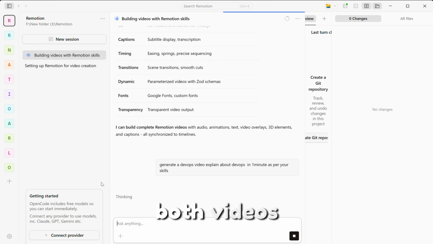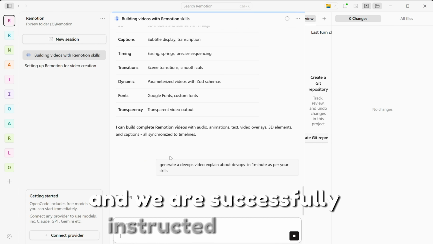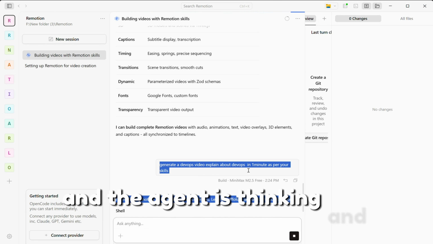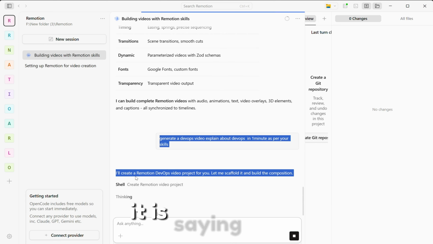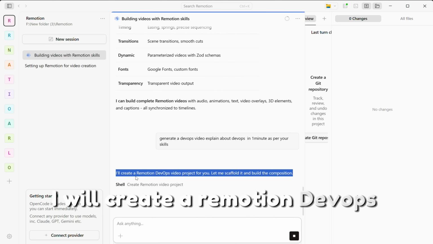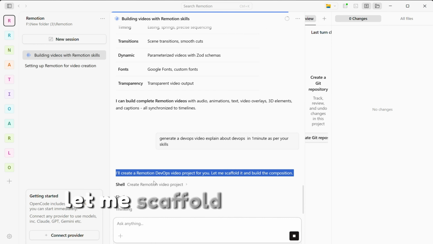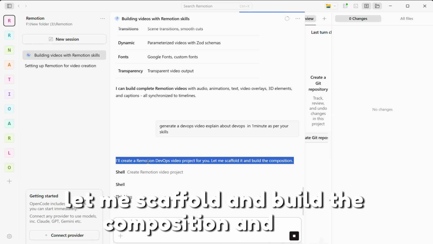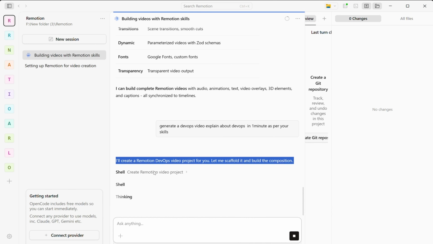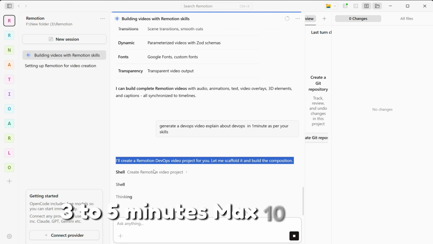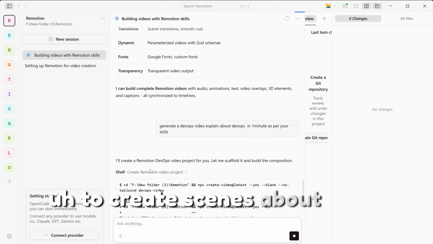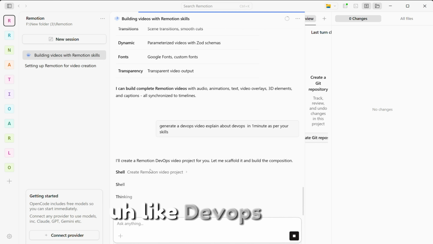We have successfully instructed the MiniMax M2.5 agent, and the agent is thinking. It says, I will create a Remotion DevOps video project for you. Let me scaffold and build the composition. It will take 3 to 5 minutes, max 10 minutes, to create scenes for what we have instructed, like the DevOps video.